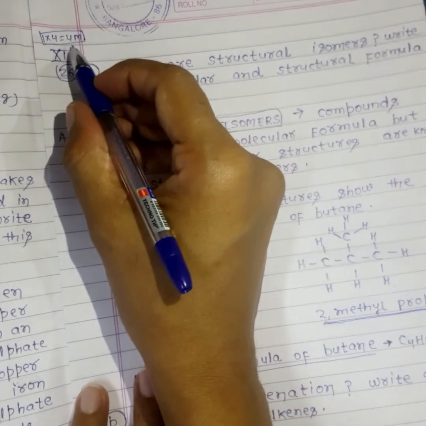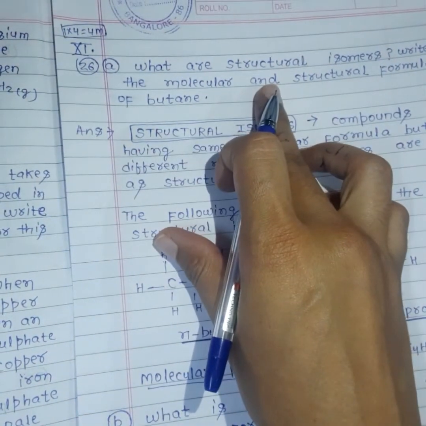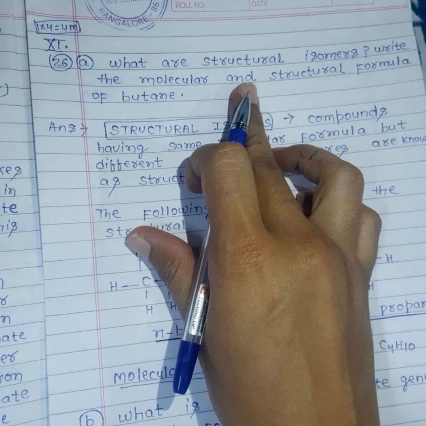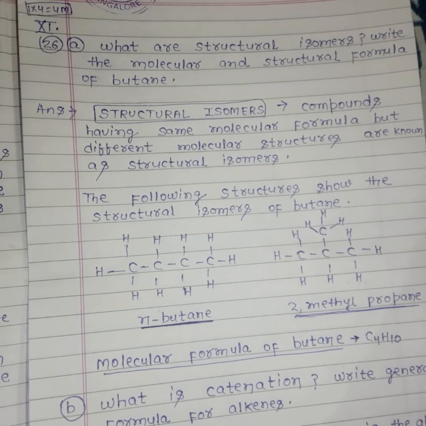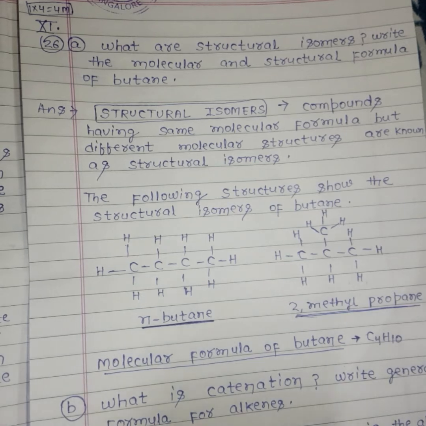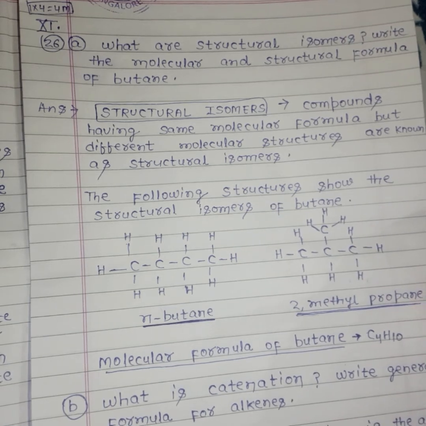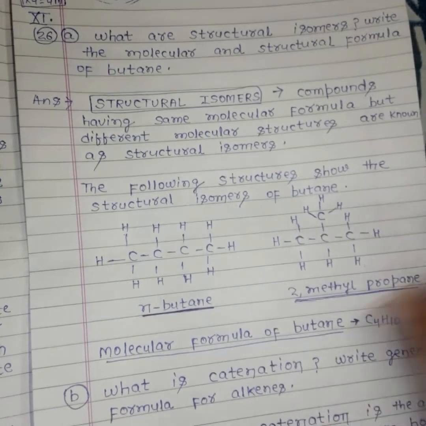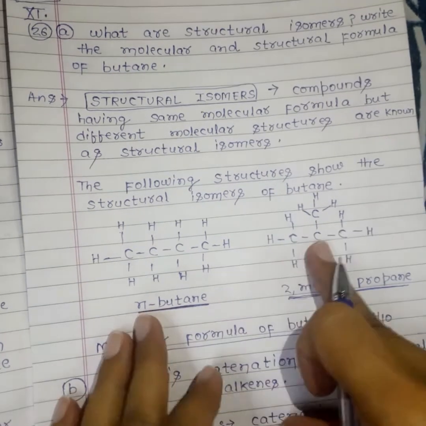Okay, next question consists of one question, 4 marks. A and B is given. What are structural isomers, and write the molecular and structural formula of butane. So structural isomers are compounds having the same molecular formula but different molecular structures. So you have to write the molecular and structural formula for butane. Butane's molecular formula is C4H10, that belongs to the alkane group. So this is the simplest structural formula for butane, and this is the isomer of butane.